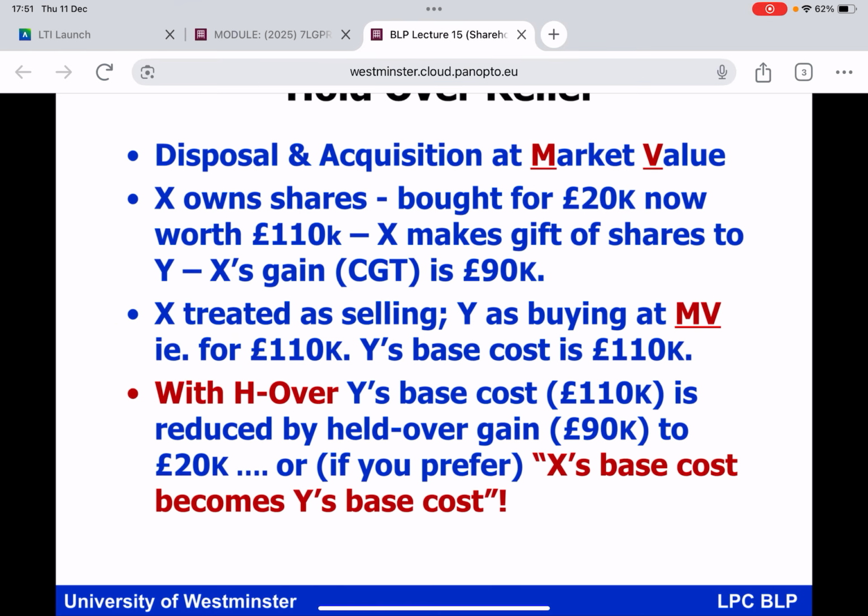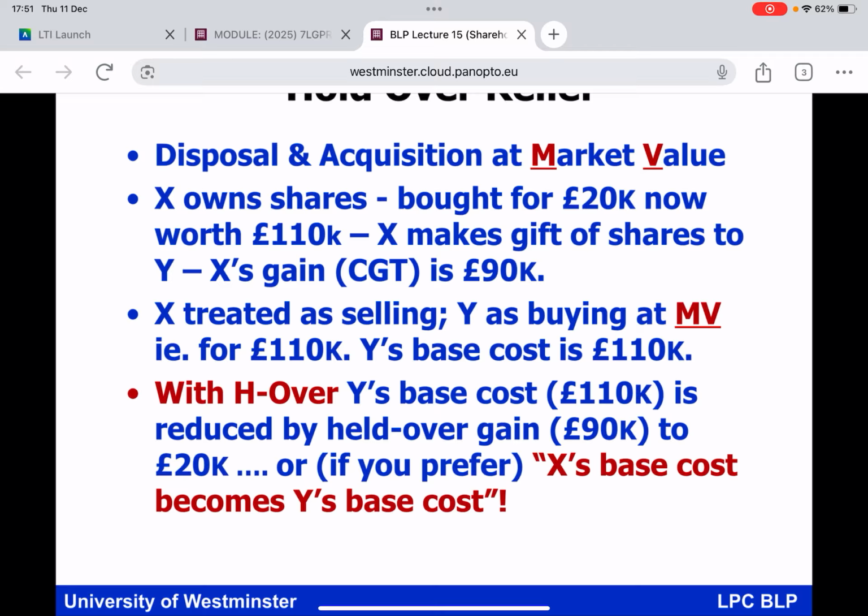As far as holdover relief is concerned, please just take this slide for yourselves, but I think you understand the way it operates. There you've got on the second bullet point, X owns shares. X acquired the shares for 20,000, they are now worth 110,000. When X makes a gift of the shares, X is triggering a gain for CGT purposes, being the difference between the market value of 110,000 and the acquisition cost of 20,000. So the gift still leaves the donor looking at a CGT liability.